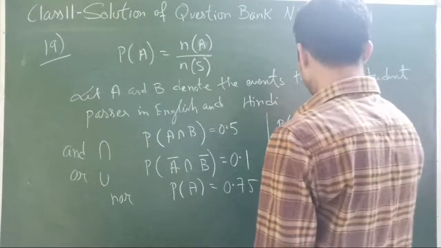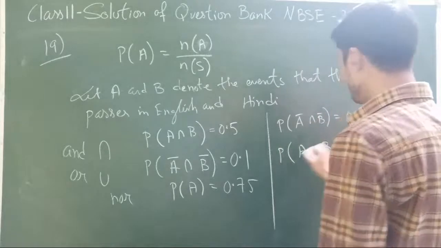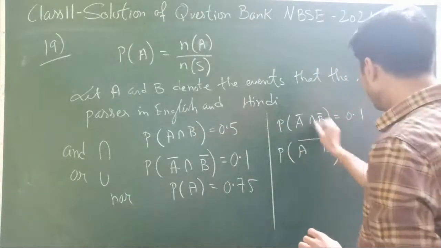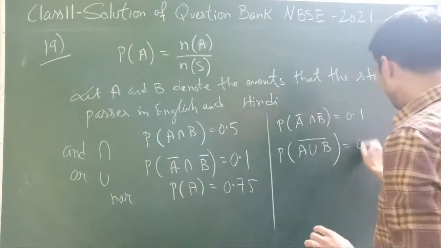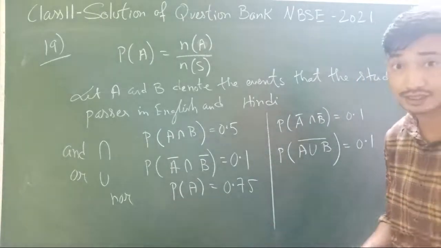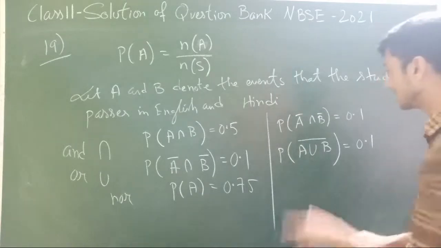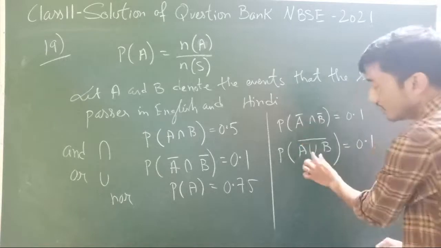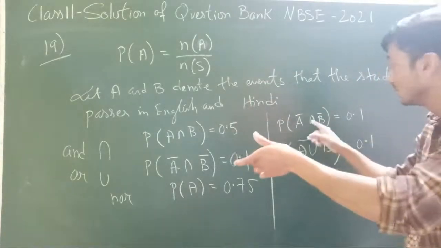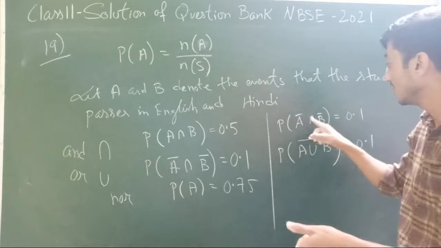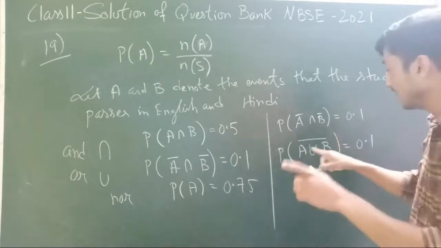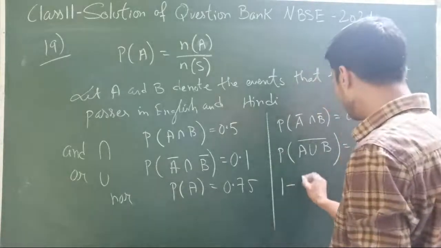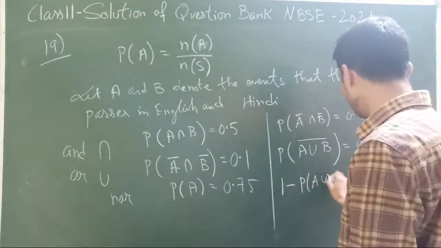That means if you want to keep it under one bar, like this, intersection will change to union. That we studied already in sets. So A bar intersection B bar, common bar, intersection will become union. Same thing will happen for union also. If you have A bar union B bar, then it will be A intersection B whole bar. And on top of that, again, this one can be written as A union B.